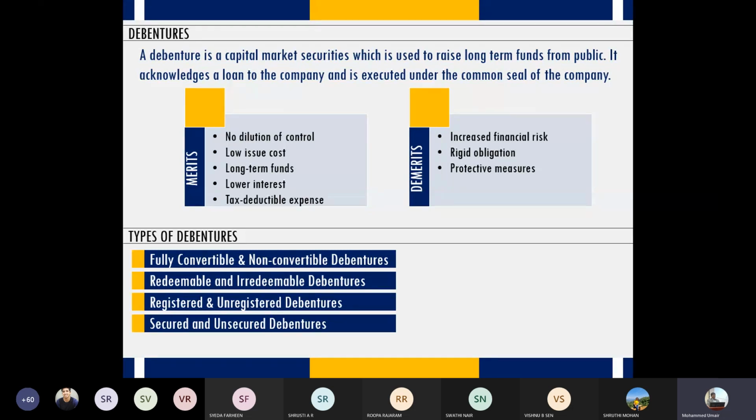Your data is already registered with the company, so nobody else can claim the ownership of the debenture. But in case you want to transfer it to somebody else, you can do so, right? You have to contact the registrar and do the transfer of the debenture certificate. But otherwise, even if you lose the certificate, others cannot claim the ownership. You will remain the owner of the debenture.